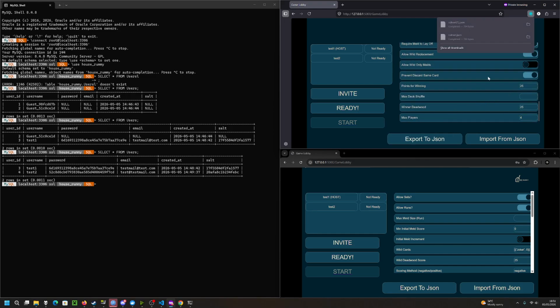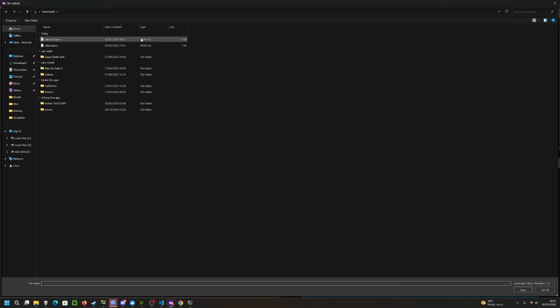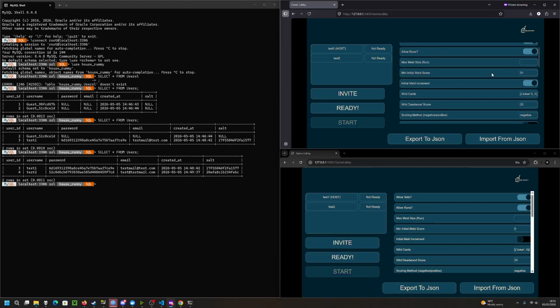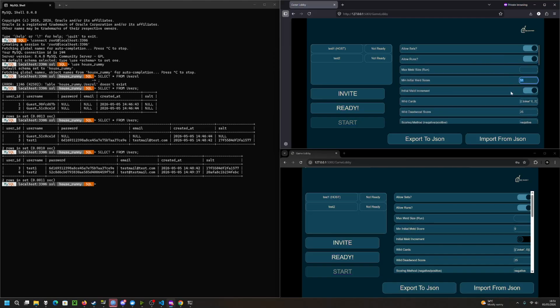You can also export this file to a JSON and import a JSON file. I've created a separate file so that when imported, you can see that this file has a separate rule set that can be imported. I'll now import the original one that I will be using for this.